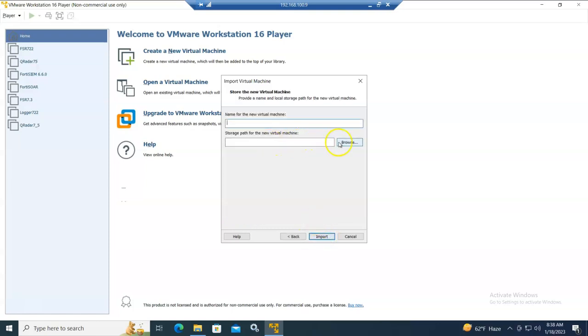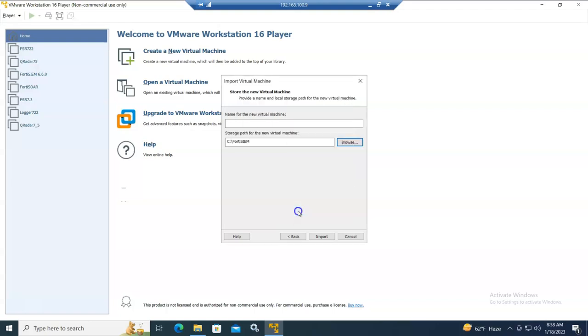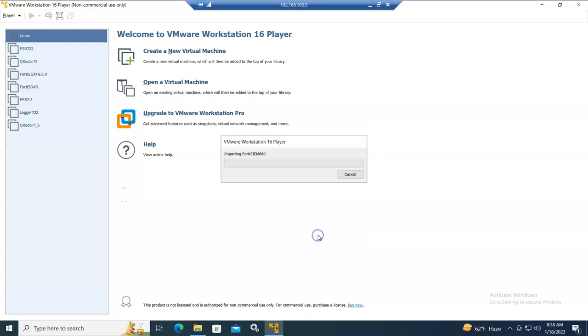You can choose the folder, so we can just use the same folder which contains the OVA. Okay, or we can make a new folder like this, and name it FortiSIEM 660. So let's import it. Actually, the importing of the OVA shouldn't take so much time.